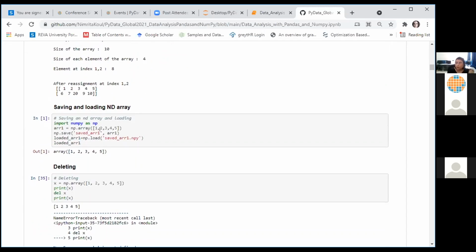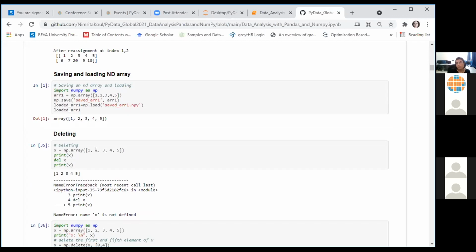You can store a NumPy array, or an ndarray, into a file. The file name has an extension .npy. A very simple method is there for saving your NumPy arrays. The method is save. You can use this method by accessing it with a dot operator with the NumPy module. Similarly, the saved NumPy arrays can be loaded back into your workspace using the load function.